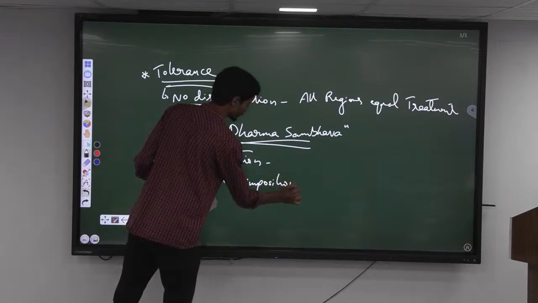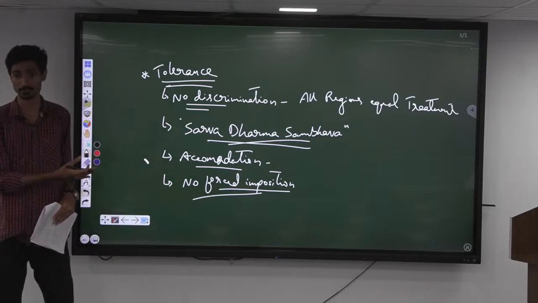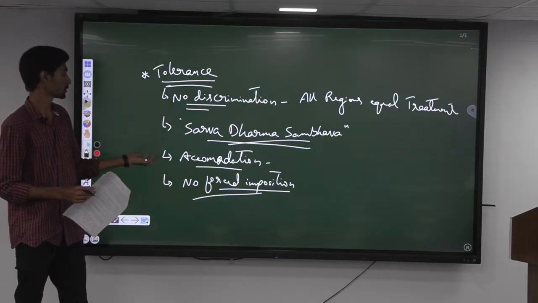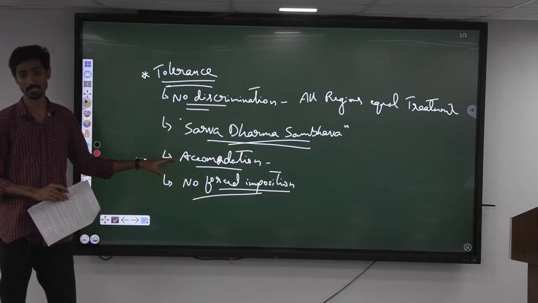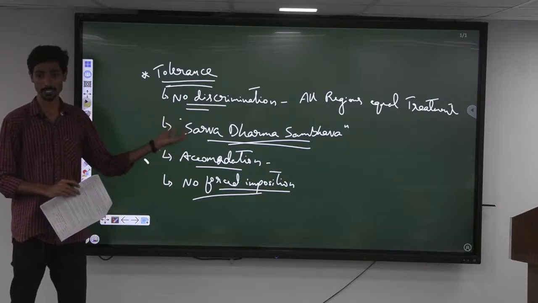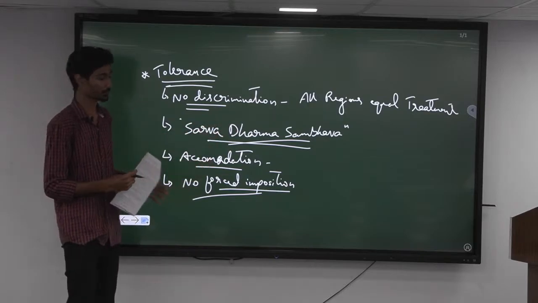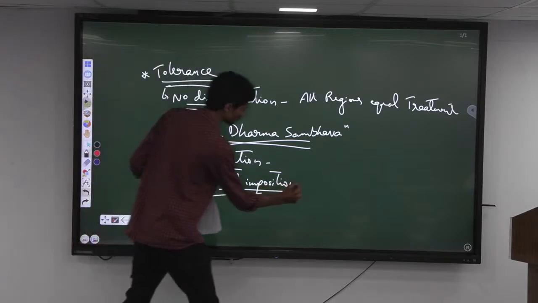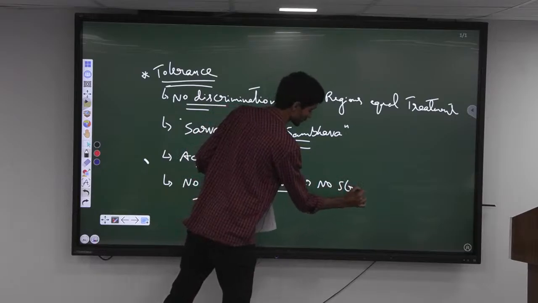One more point we can talk about is there is no forced imposition of any particular practice on any religion. Being a diverse and a very tolerant country, we have let every religion practice their own cultural practices and beliefs. There is no forced imposition of any one particular practice on any religion, which has ensured that all religions are treated equally, right. And because of this, there is no strict wall of separation.